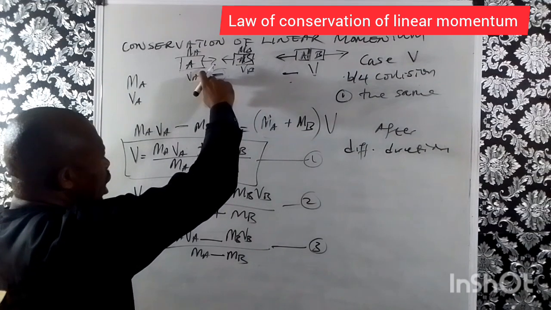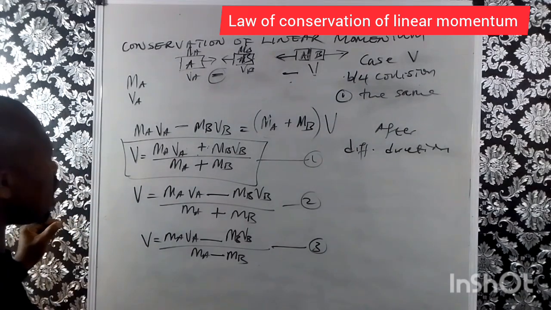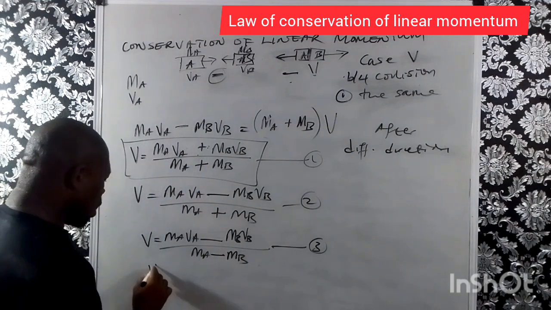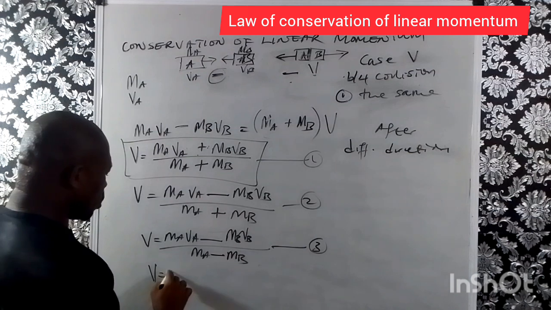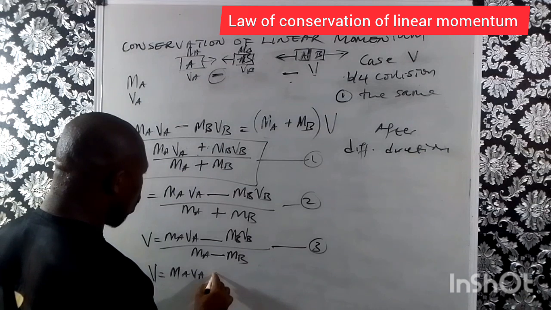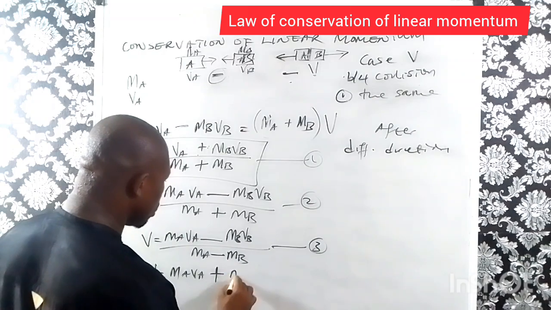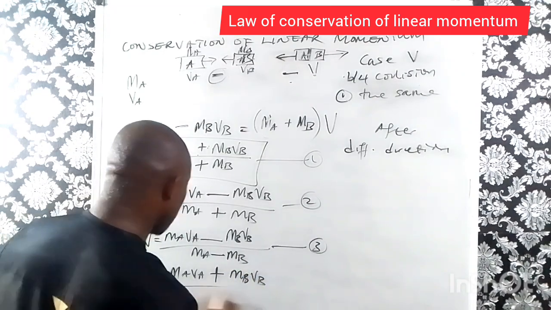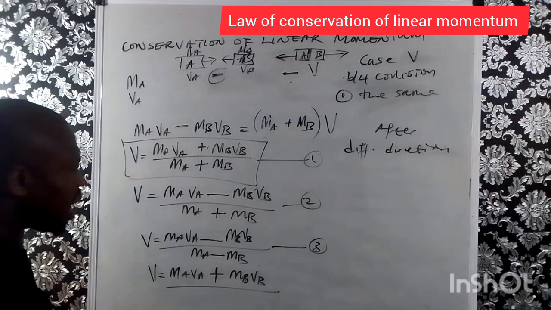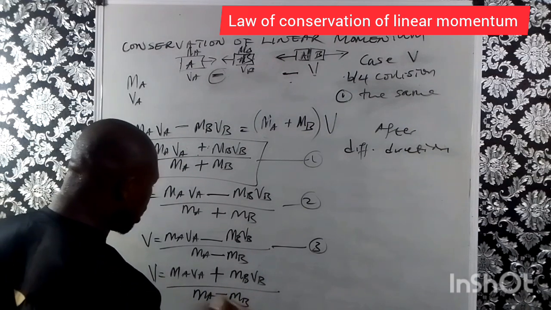Now, after collision, you see them move in different directions. We now have V equal to MAVA plus MBVB all over, now because they are moving in different directions after collision, we have MA minus MB.